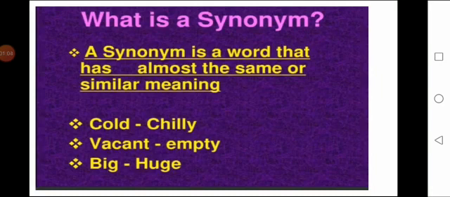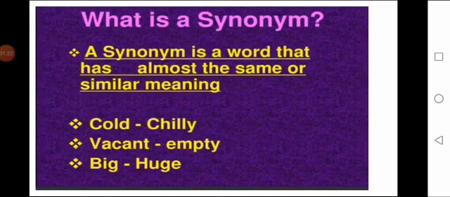They are called synonyms. For example, cold means chilly, and vacant, empty, they both can be used in the same sense. Big means huge, and huge means big, so they are synonyms of each other.